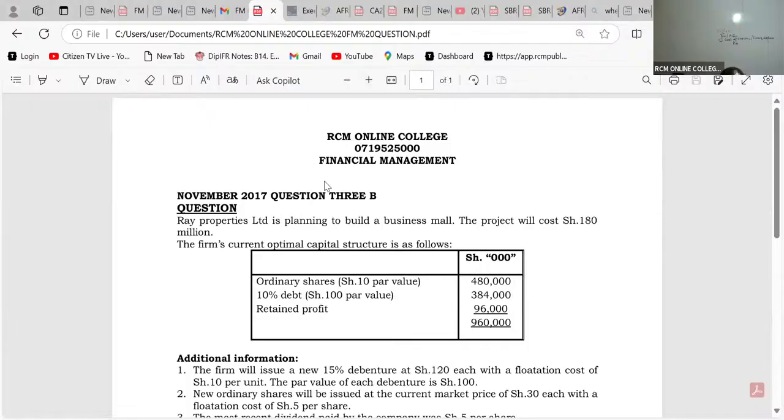November 2017, question number 3B. This question will expose us a lot to capital structure decisions, to cost of capital questions. Most importantly, this concept of WMCC, weighted marginal cost of capital. So here we are. You're told Ray Properties Limited is planning to build a business mall. The project will cost 180 million. The firm's current optimal capital structure is as follows. So we have ordinary shares, 10% debentures, and retained profit.